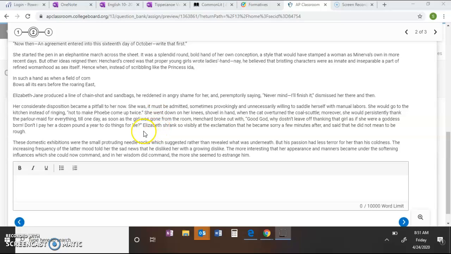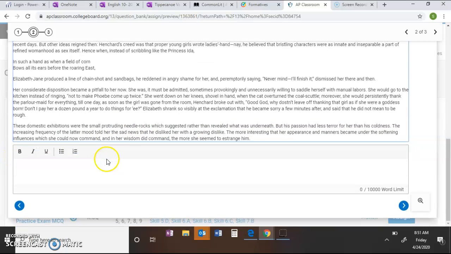So he's upset that she keeps thanking the girl. And why are you treating her like a goddess? I pay her to do this. Elizabeth shrank so visibly at the exclamation that he became sorry a few minutes after and said he did not mean to be rough. So she withdrew in that moment, and the chastising was so bad that he even had to apologize, which is very much out of his character.